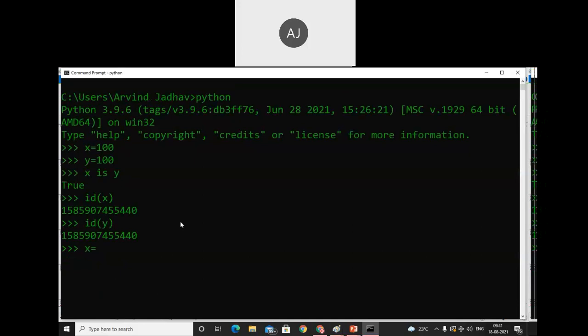Now we are trying to create x equals 270 and y equals 270. In that case, please tell me how many objects will be created? Does anyone know about that?